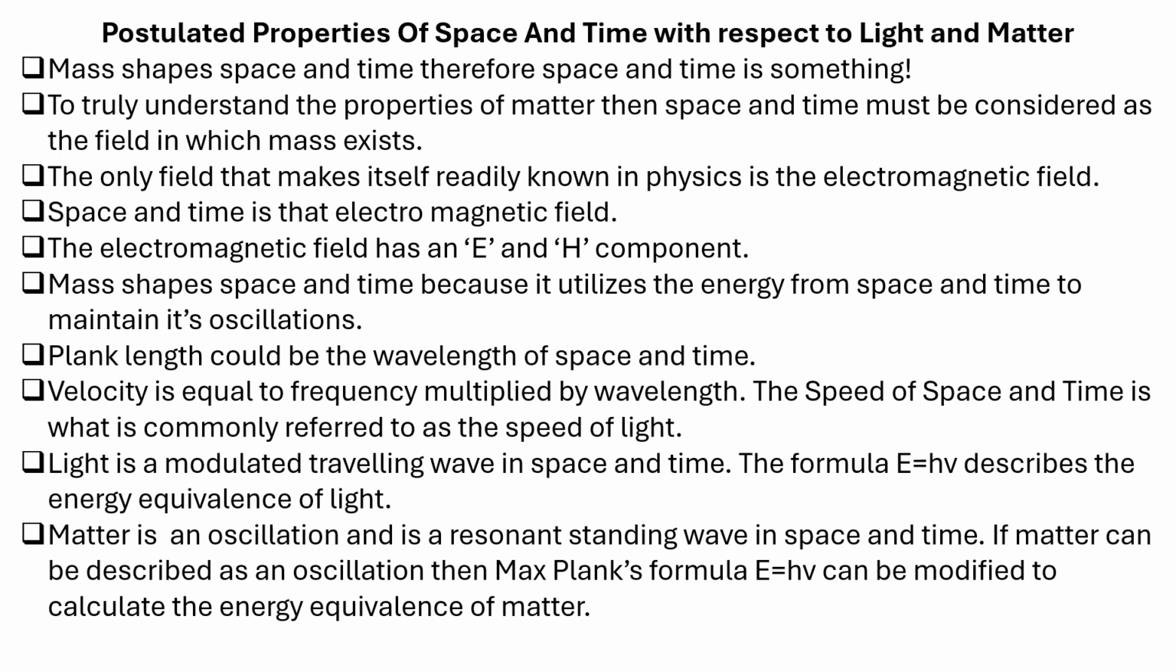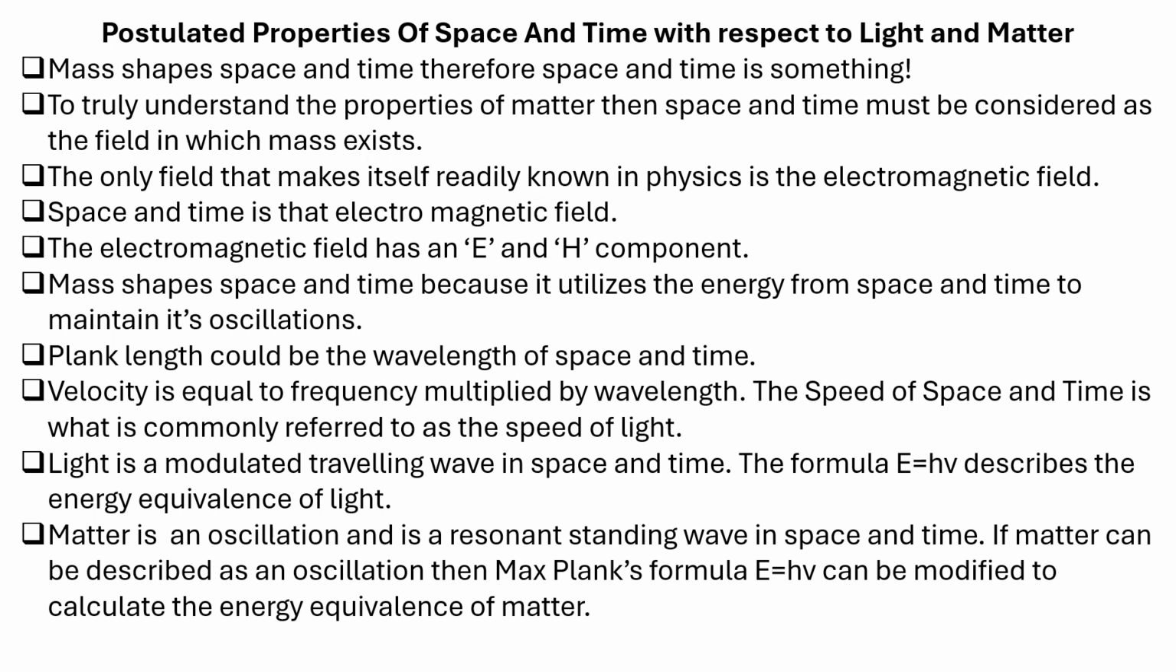Postulated properties of space and time with respect to light and matter. Mass shapes space and time. Therefore, space and time is something. To truly understand the properties of matter, space and time must be considered as the field in which mass exists. The only field that makes itself readily known in physics is the electromagnetic field. Space and time is that electromagnetic field. The electromagnetic field has E and H components. Mass shapes space and time because it utilizes energy in space and time.